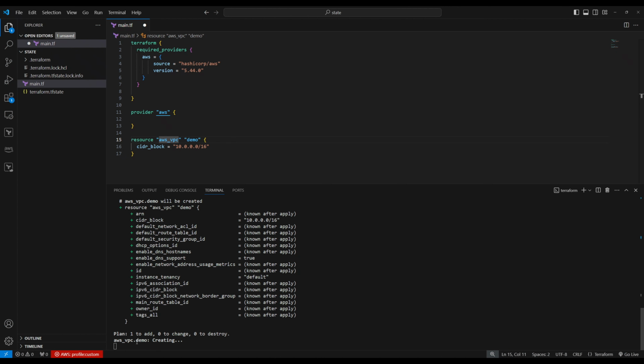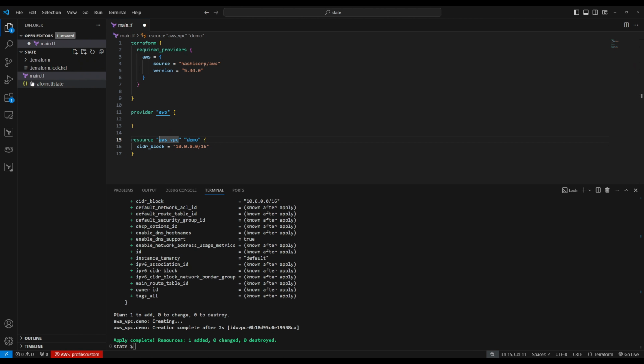So one to add, creating the VPC is done. You can see the state file right here. The state file is by default created on the local disk because we haven't mentioned a backend block here. So the default is always the local disk. So let's add a backend block here. So backend.